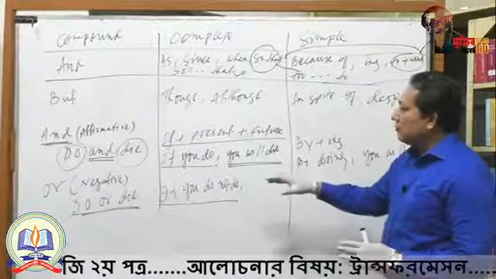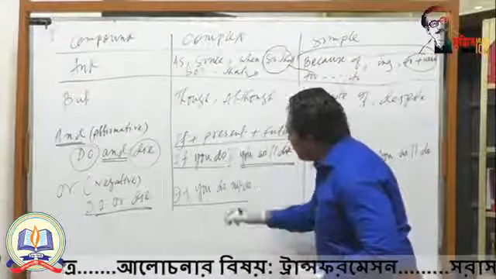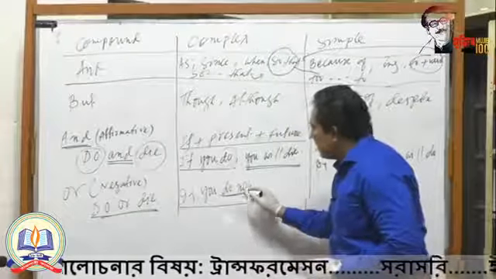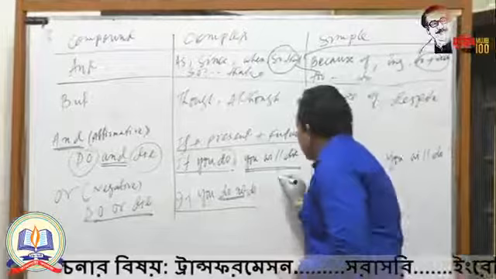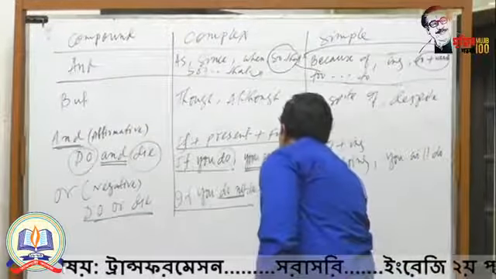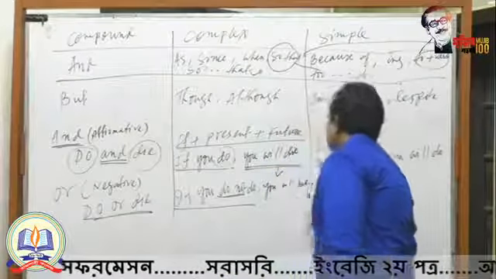That means you have to use here an auxiliary verb. Do is present tense. For that reason, we have taken do not. If we do not do, and the main clause will remain same, you will die.